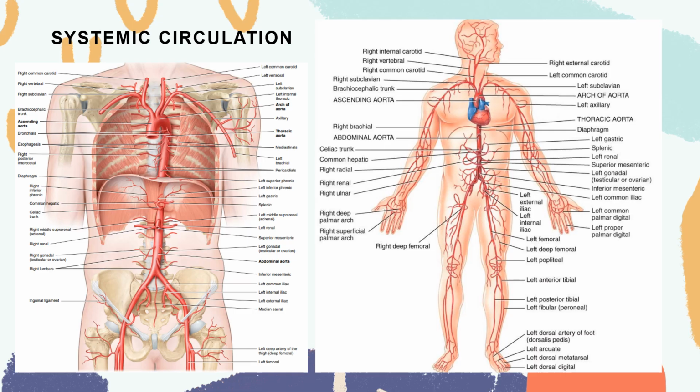So for your systemic circulation, the aorta is the largest artery of the body. It has four principal divisions: the ascending aorta, arch of aorta, thoracic aorta, and abdominal aorta. The ascending aorta, which supplies blood to the heart, gives off two coronary arteries that supply the myocardium of the heart. Then the ascending aorta arches to the left, forming the arch of aorta, which supplies the head, neck, upper limb, and then the right and left upper limb.